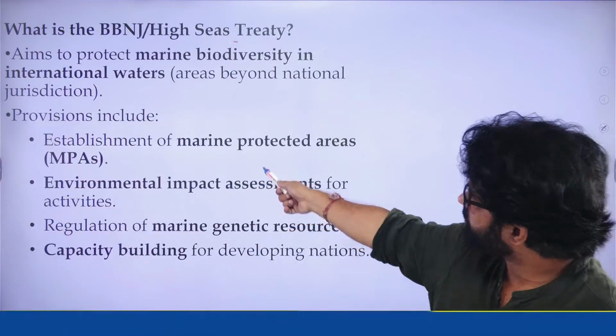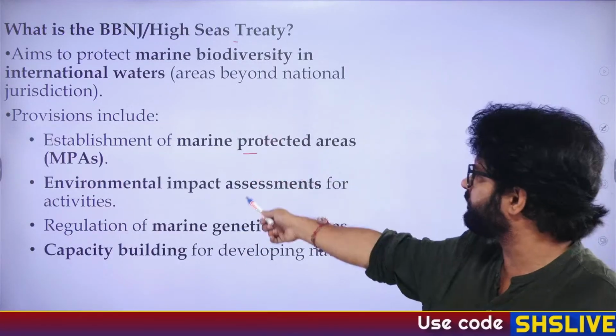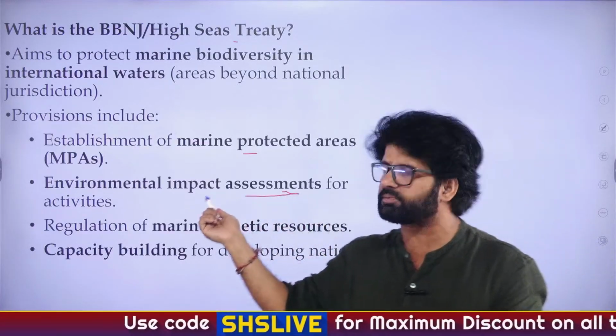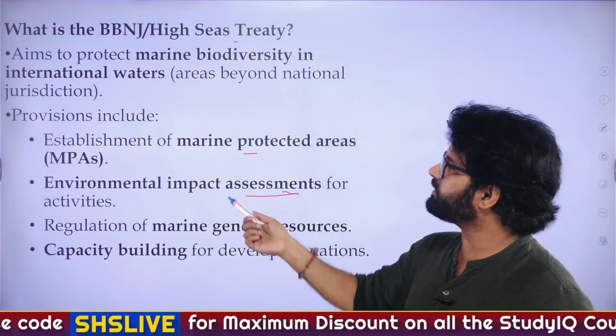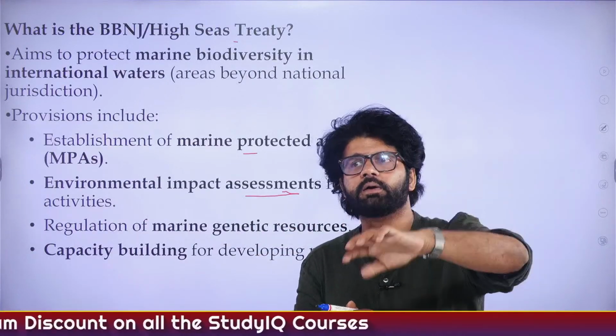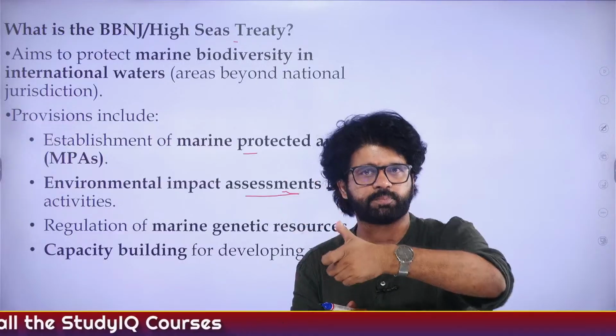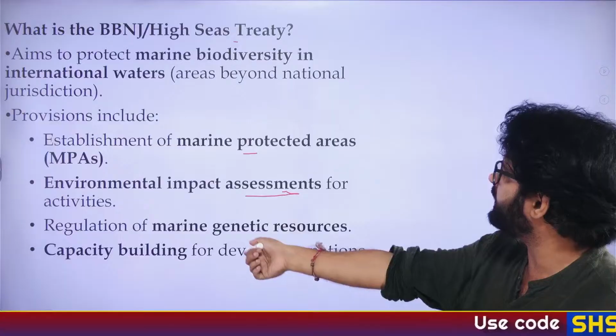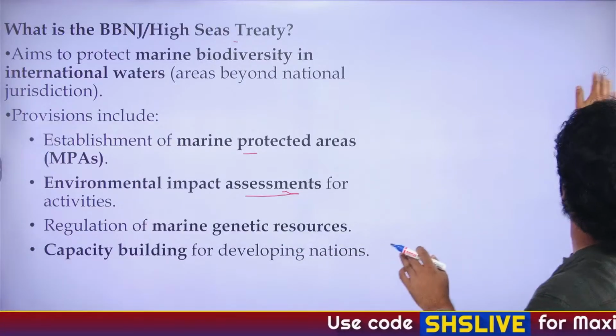So provisions include establishment of marine protected areas, and environmental impact assessment. This EIA is explicitly mentioned in your GS Mains papers, environment. That is, even before a particular project is constructed, you are looking at the proposed impact of this particular project on the environment. That is environmental impact assessment. Then regulation of marine genetic resources, capacity building, and so on. You can read this.